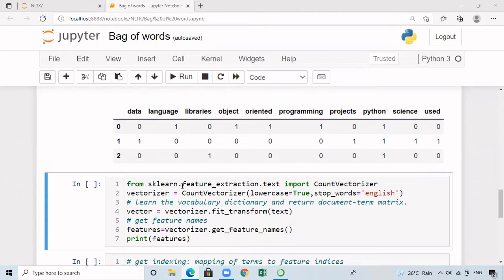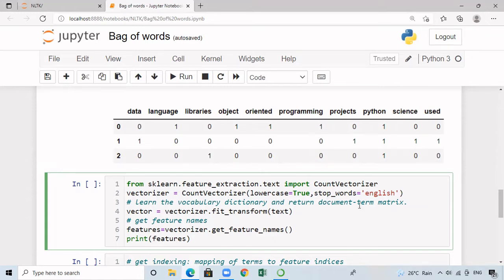From sklearn.feature_extraction.text, first I am importing CountVectorizer. CountVectorizer is going to implement bag-of-words. First I am creating an object called vectorizer for the class CountVectorizer. I am setting lowercase equal to True and stop_words equal to English. When I set lowercase equal to True, all the letters will be converted into lowercase before the model starts. We set stop_words equal to English. It is going to remove all the stop words which are available in the English dictionary.